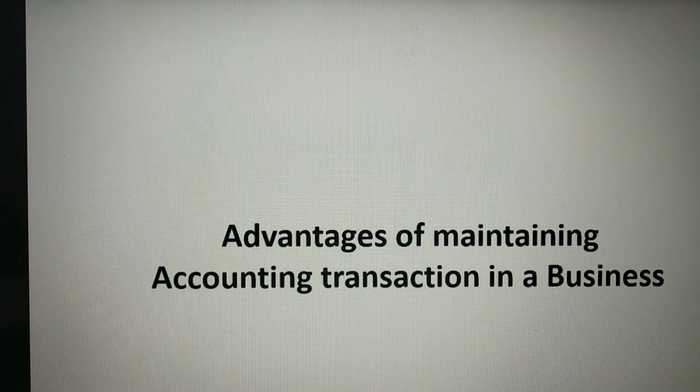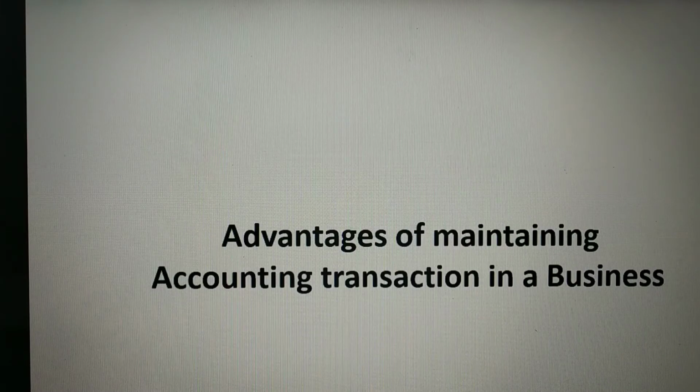And if the company is getting a loss from any operation, then that company can decide to withdraw that operation. We can get answers to all these questions if that business or organization is maintaining accounting transactions.